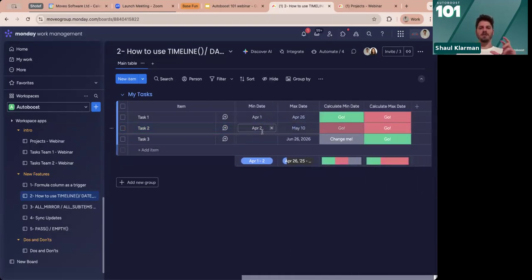The new one is the max date and min date, that you just put the syntax and choose those date columns, and then we can return the max date. Then what you can do is use this to trigger automations, to do whatever you want, right? Because you want to do something on a specific date and you want to choose the latest or the earliest.